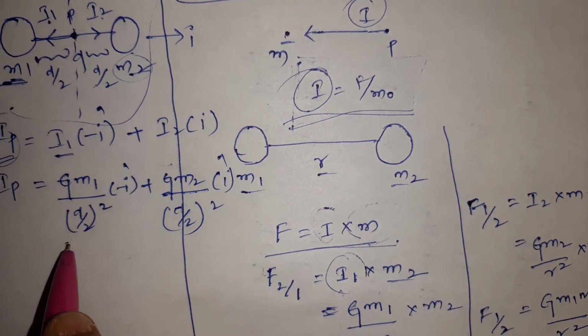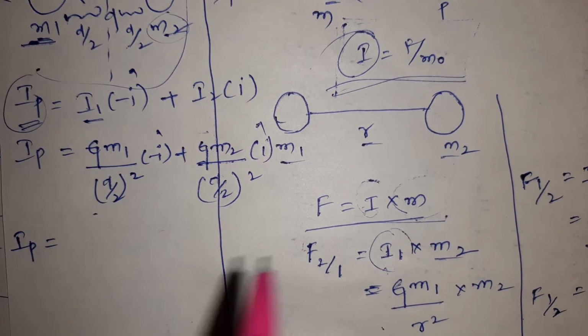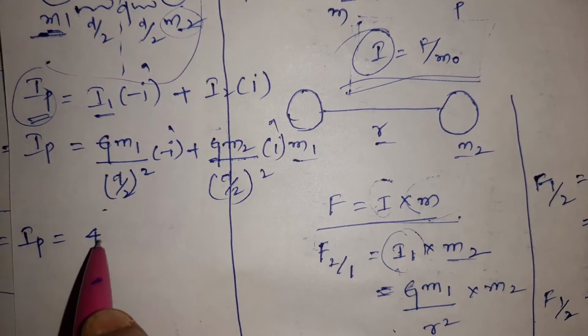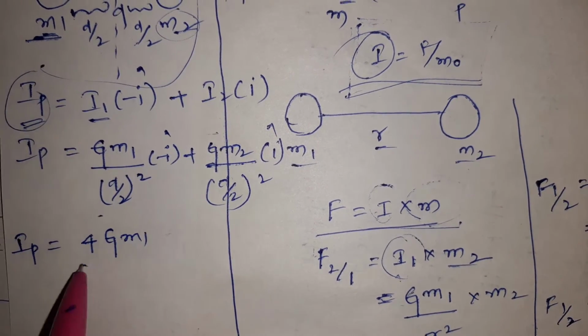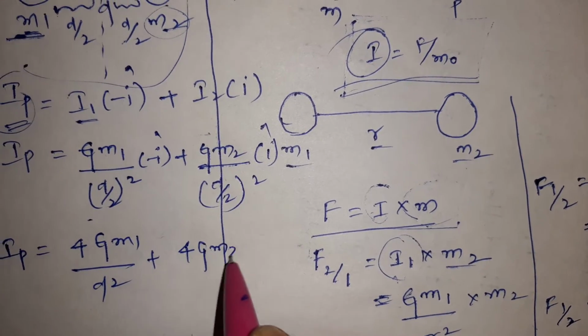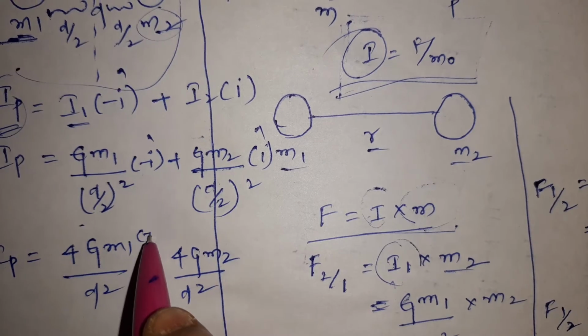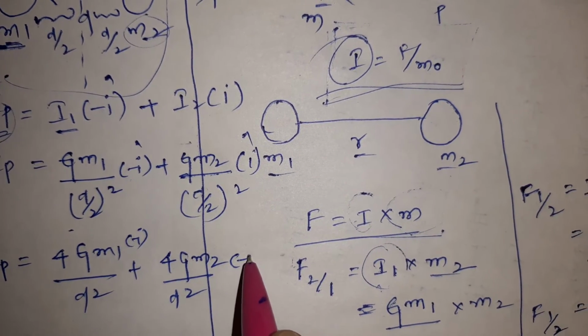So IP is equal to, if we solve this, we get 4G m1 by d square plus 4G m2 by d square, minus I cap, right?